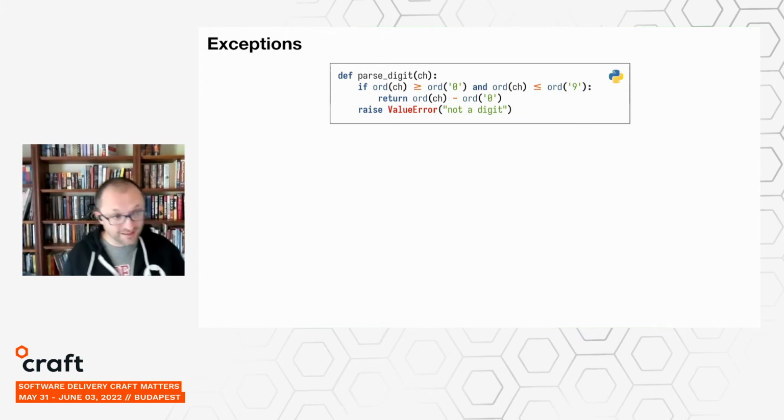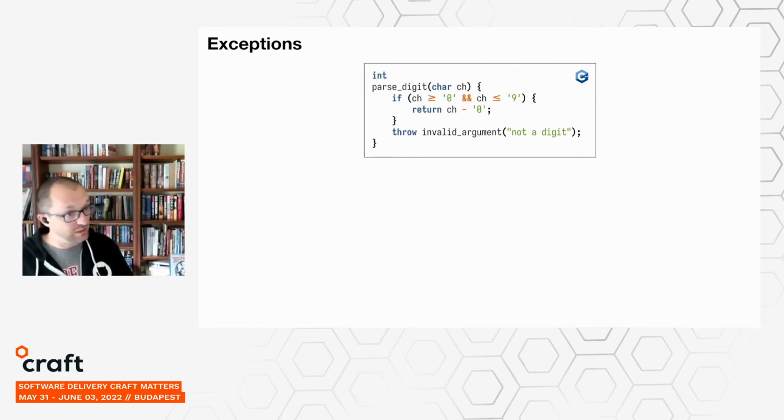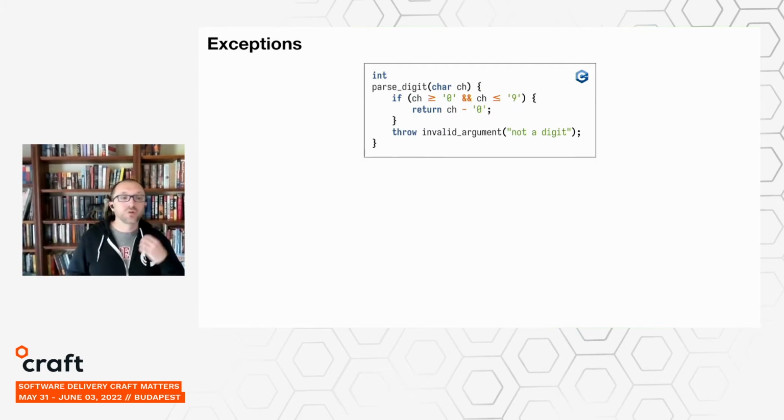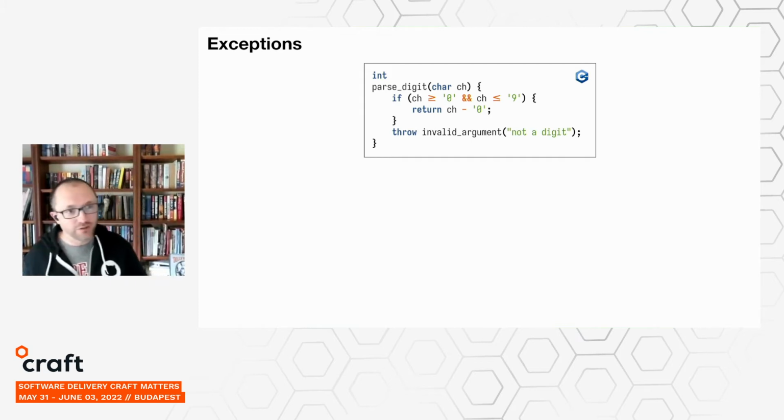Now, Java is not the only exception-based language. Here's the same example in Python. And here it is in C++. And so a good way to think about this is that an exception is going to abort or interrupt the flow of your program. So the function throws an exception instead of returning a value.